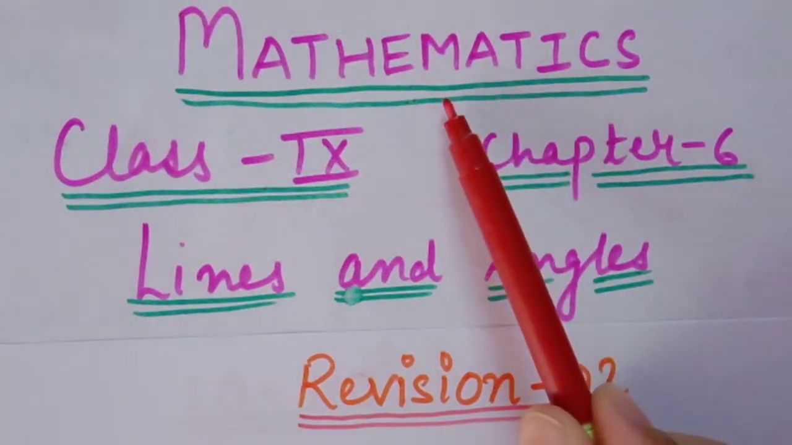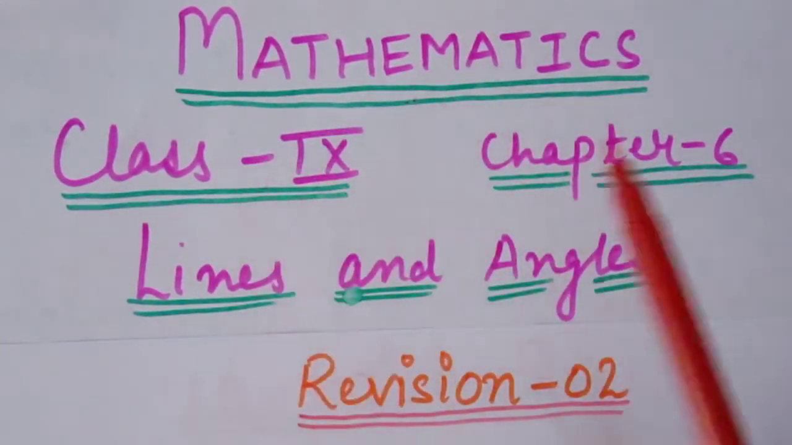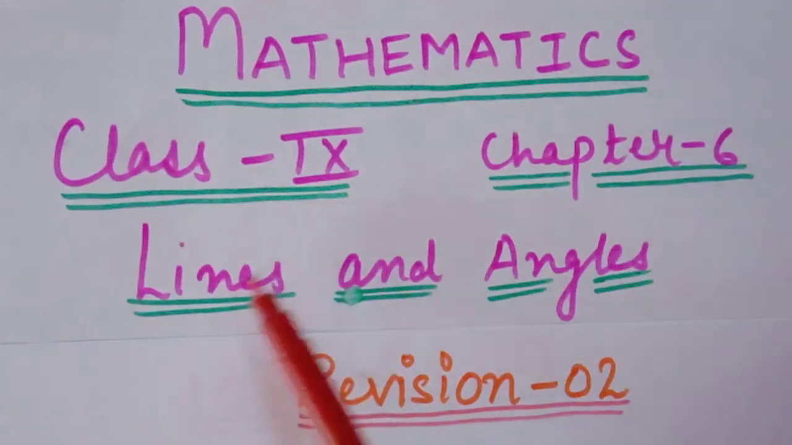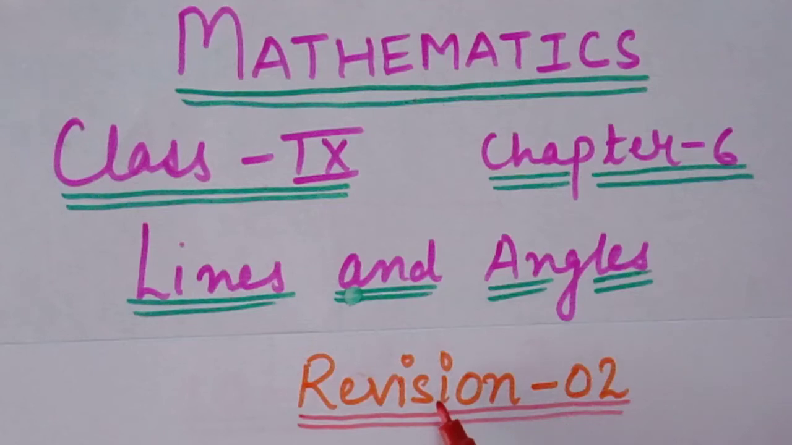Students, this is your mathematics class for class 9th, chapter 6, lines and angles. Today we are going to revise all the theorems which I taught in your previous lectures. So today this is our revision 2. Let us start with the definition of an axiom and a theorem.